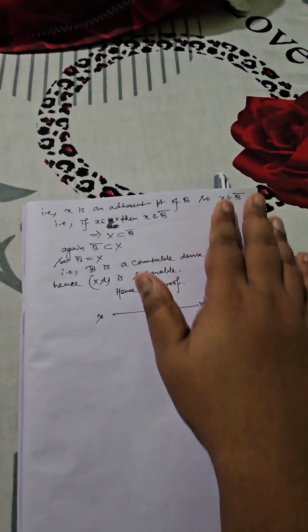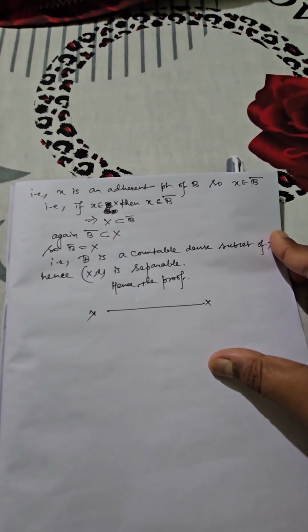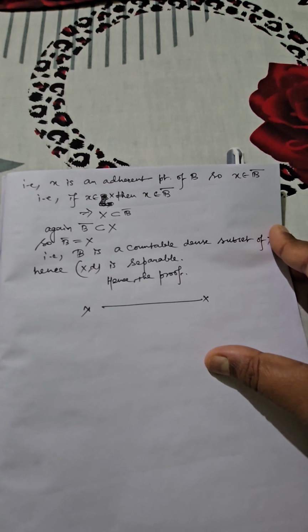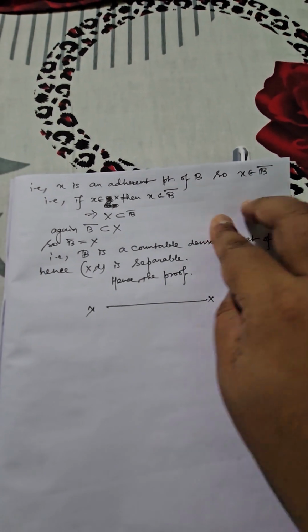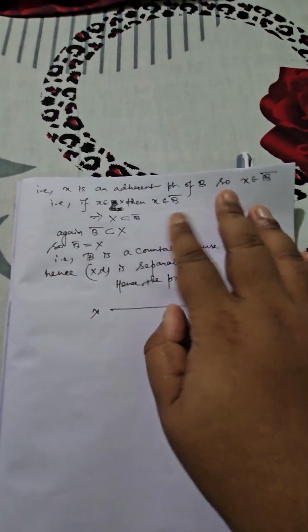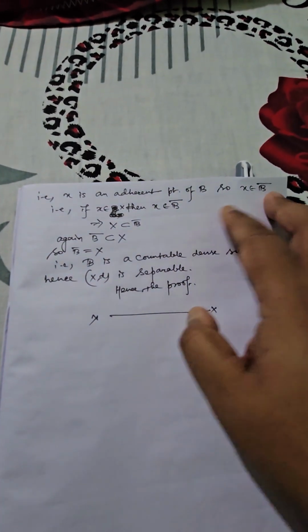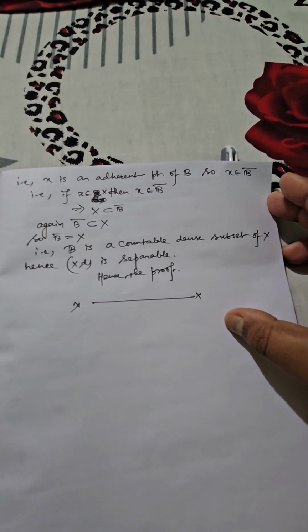And finally you can say x is behaving like an adherent point of B, and if it is an adherent point, then definitely it is a part of the closure of B, so x belongs to B bar. Hence initially you selected small x from capital X, and now you have shown small x is a part of B bar. That means capital X is a subset of B bar.